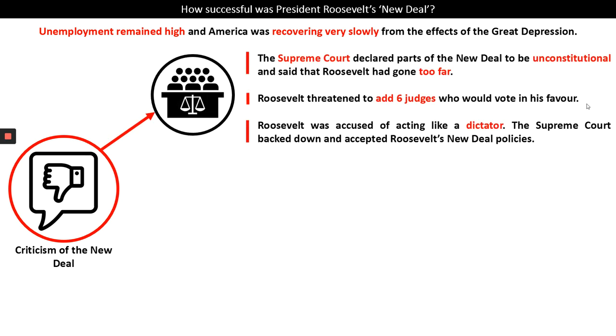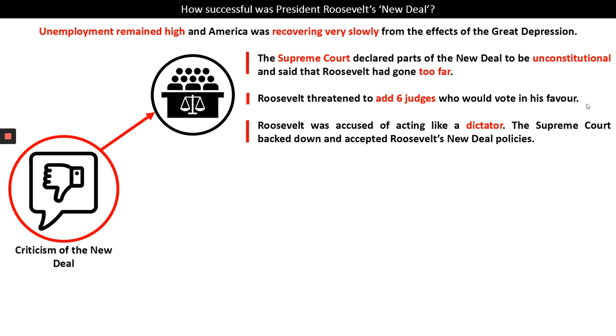The Supreme Court, the highest court in America, declared that parts of the New Deal were unconstitutional, against the laws of America, and they said that Roosevelt had gone too far. In response, Roosevelt threatened to add 6 judges to the Supreme Court who would vote in his favor, something known as stacking the court. But the Supreme Court is one of the big parts of the American legal system, and so it looked like Roosevelt was acting like a dictator, taking control of the Supreme Court and essentially taking control of the law himself.